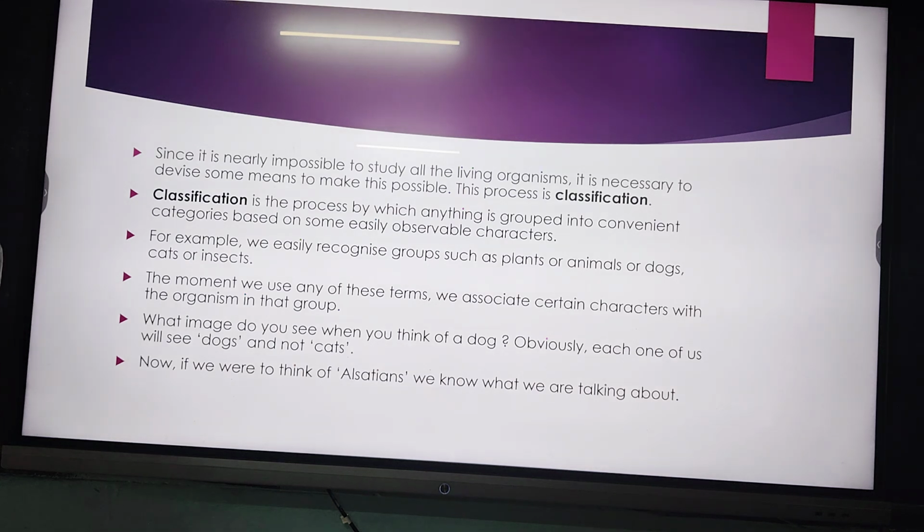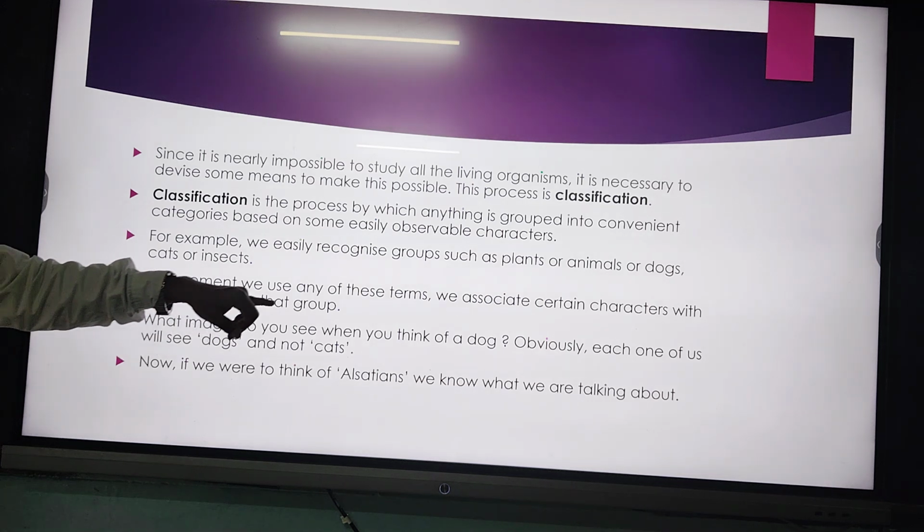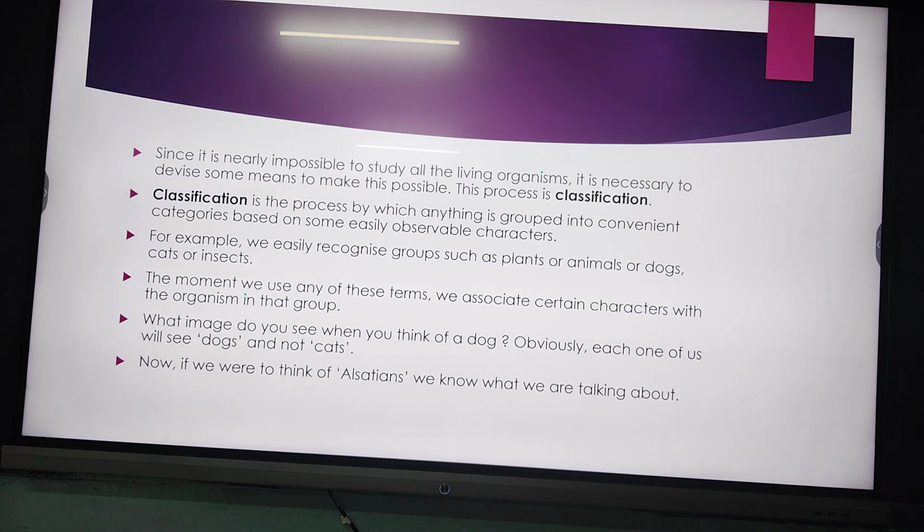The first thing that is visible is the green color, or the movement. Any character we can take into consideration. Now they are asking one thing: what image do you see when you think of a dog?